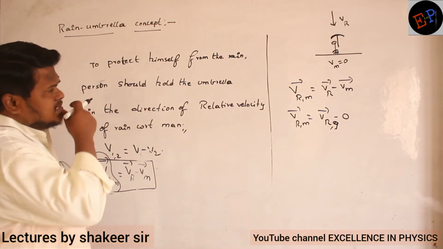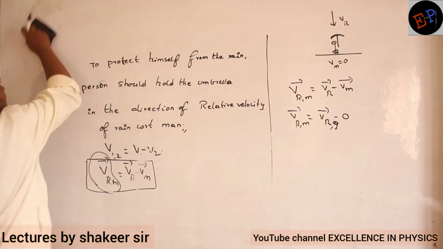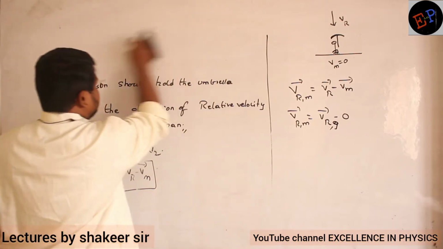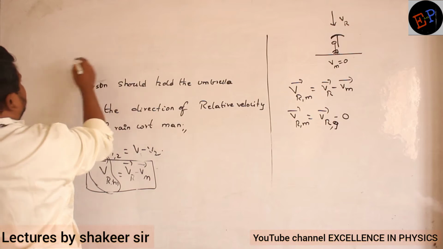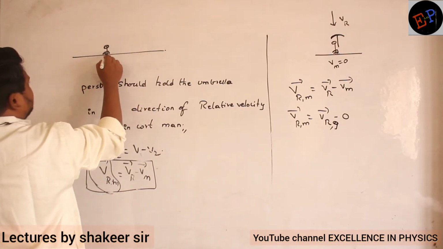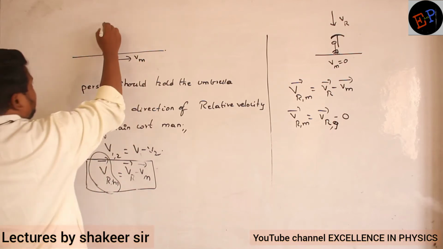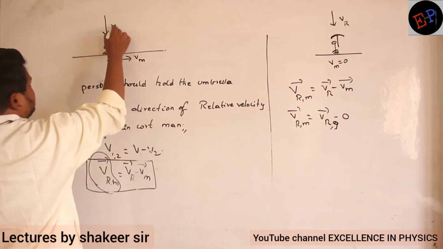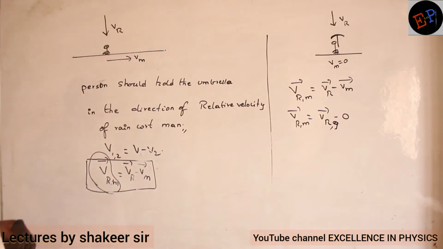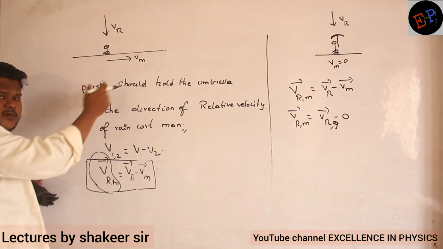So now let us take another condition. The next condition is, consider, now the man is traveling in this direction with a velocity of Vm. Rain is falling in the vertical direction, so this is the velocity of the rain. Now this person should hold the umbrella in which direction so that he can protect himself from the rain?